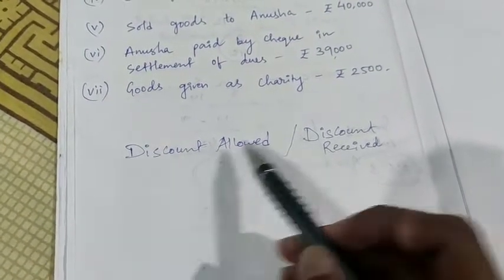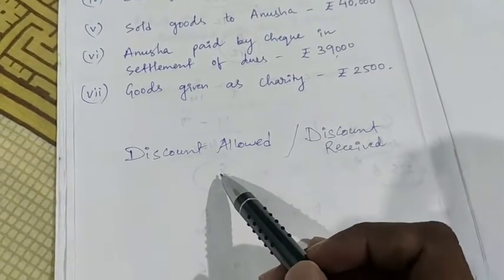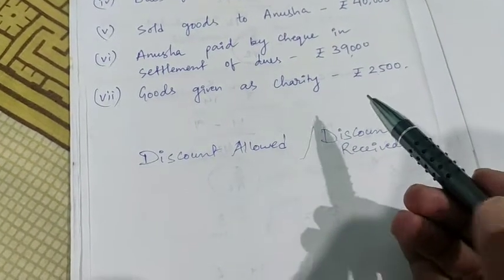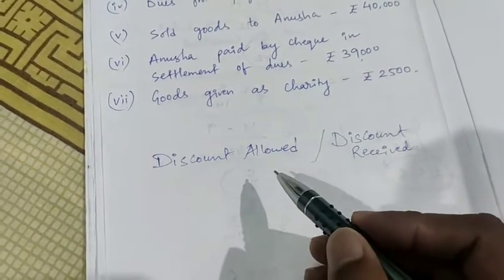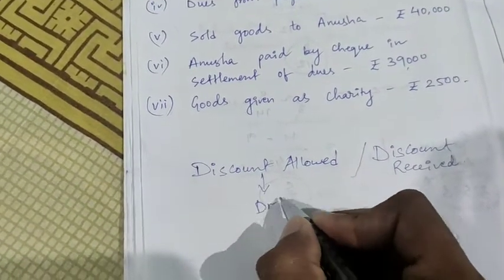Now what is discount allowed and what is discount received? Discount allowed is an expense for business. Why? Because when we are allowing discount to some other parties, it is a kind of expense for us. So discount allowed is always debit.